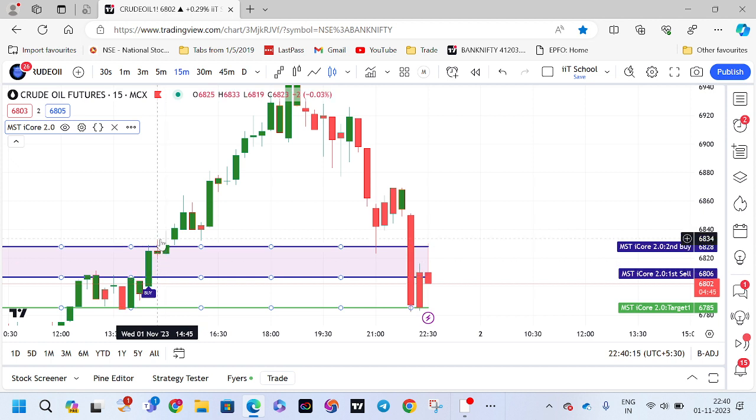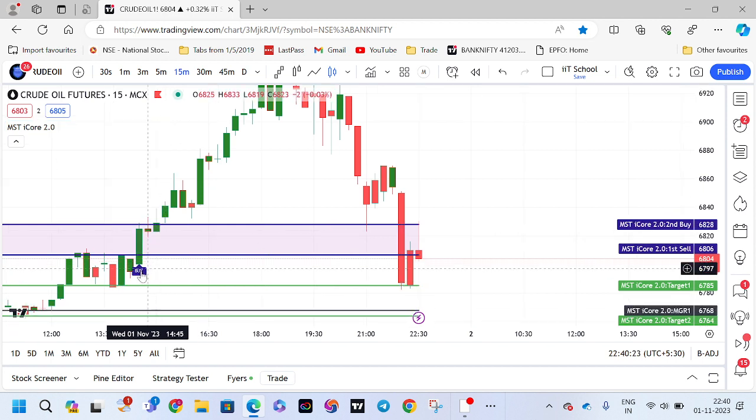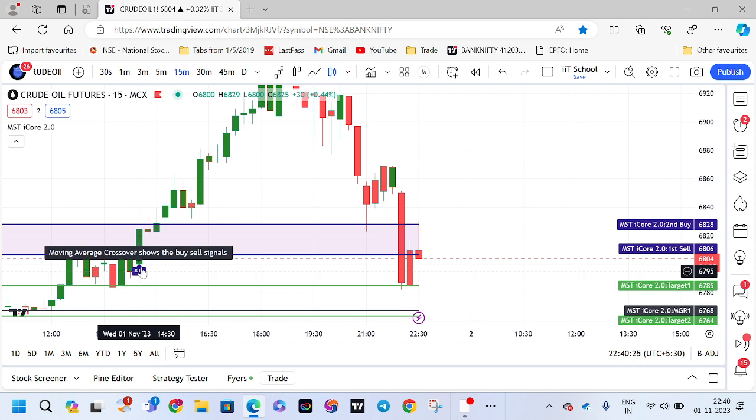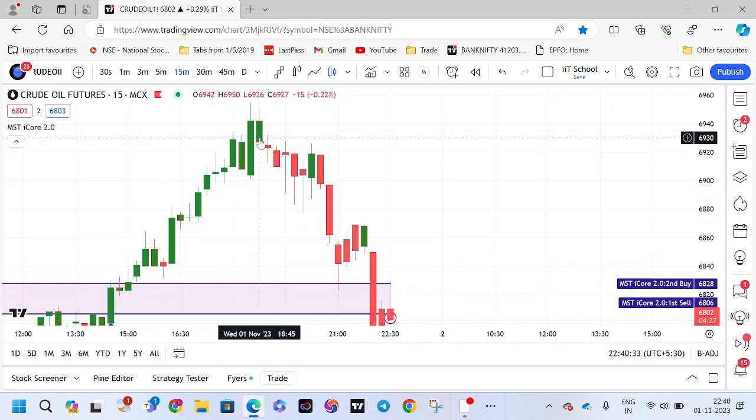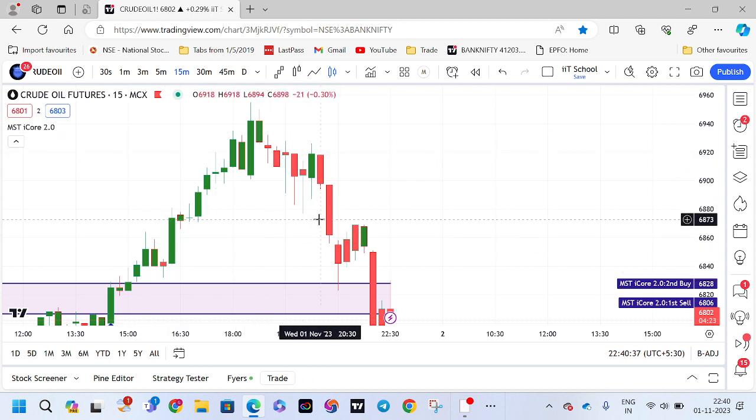Once the high is broken, at 50% retracement or the closing price of the second candle, you can go for the buy entry. The stop loss would be this candle low. Target would be the difference between the entry and the stop loss. Okay, so now perfectly all the targets have been achieved. Unless the Heikin-Ashi candle is turning red, you can stay on the trade.